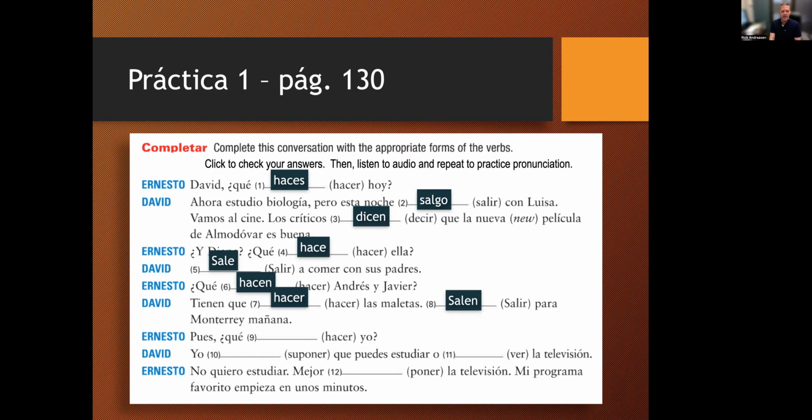Salen para Monterrey mañana. Ernesto, pues, ¿qué hago yo? What am I supposed to do? David, yo supongo que puedes estudiar o ver la televisión.